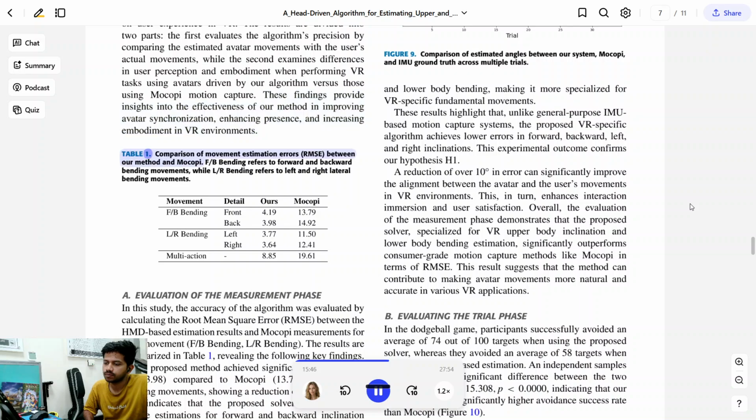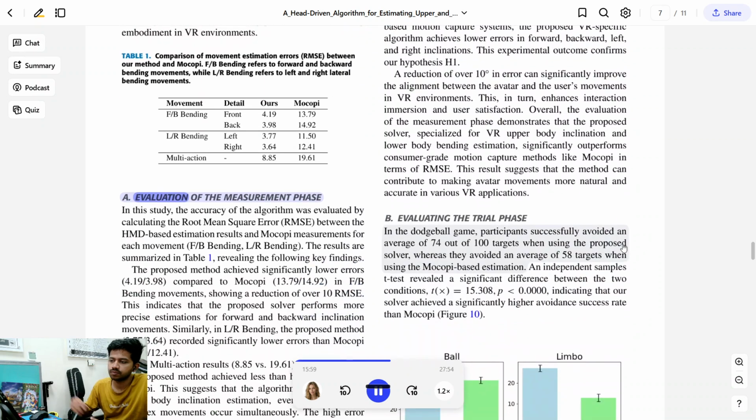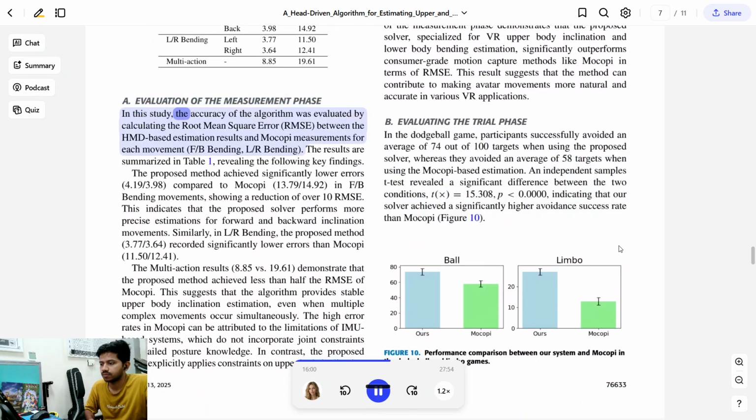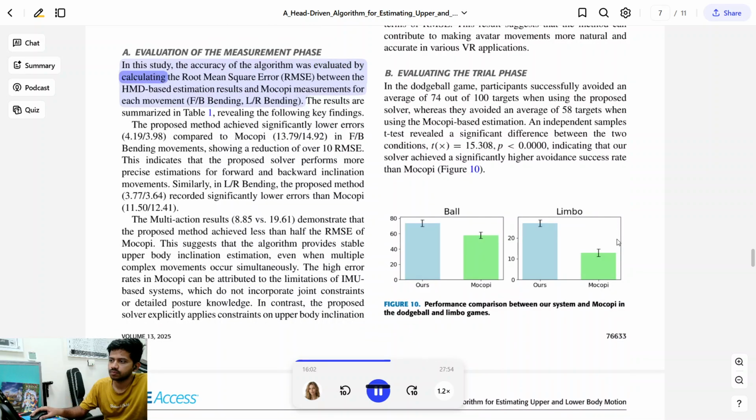Table 1. Comparison of movement estimation errors between our method and Mokopi. FB bending refers to forward and backward bending movements, while LR bending refers to left and right lateral bending movements. A. Evaluation of the measurement phase. In this study, the accuracy of the algorithm was evaluated by calculating the root mean square error between the HMD-based estimation results and Mokopi measurements for each movement. The results are summarized in Table 1, revealing the following key findings.